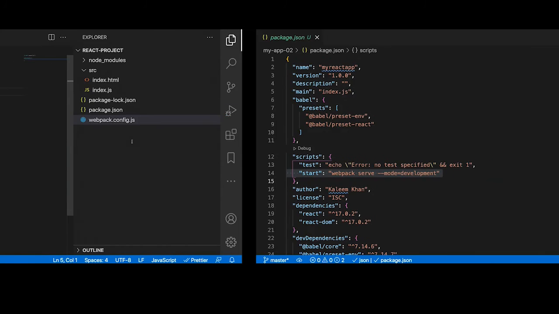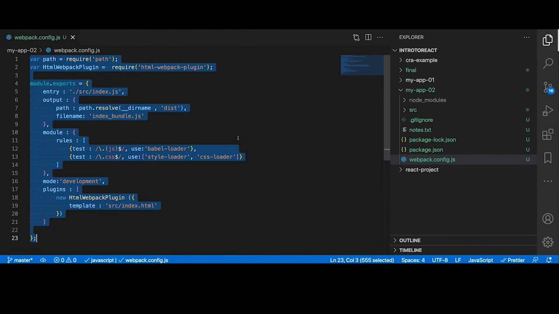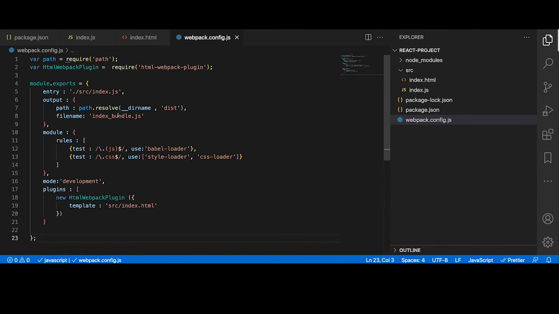So let me just copy this from here, and I can walk you over that. Okay, so this is our Webpack config, and we are doing a very minimum thing here, right? So I'll walk you through this config file, what we are actually doing here. So basically, we are telling the Webpack how to bundle our project, and we are telling the Webpack that our starting point of our application, right? The first file which it can find, the entry point of the project, is something called index.js,